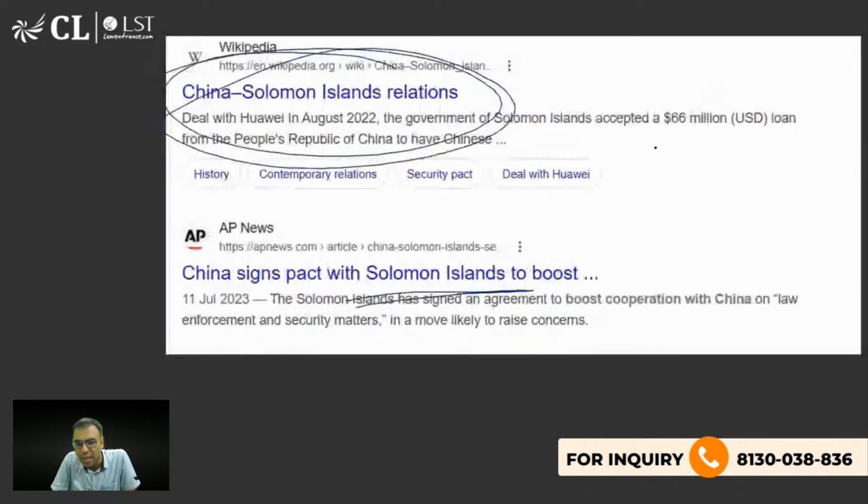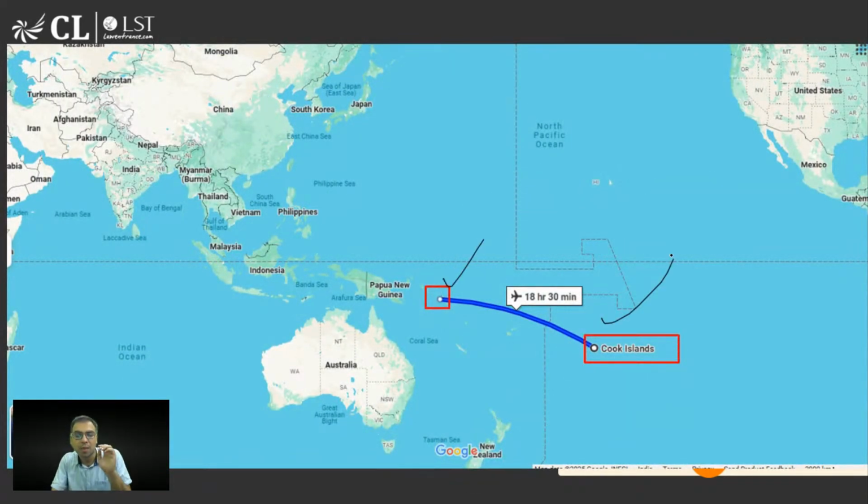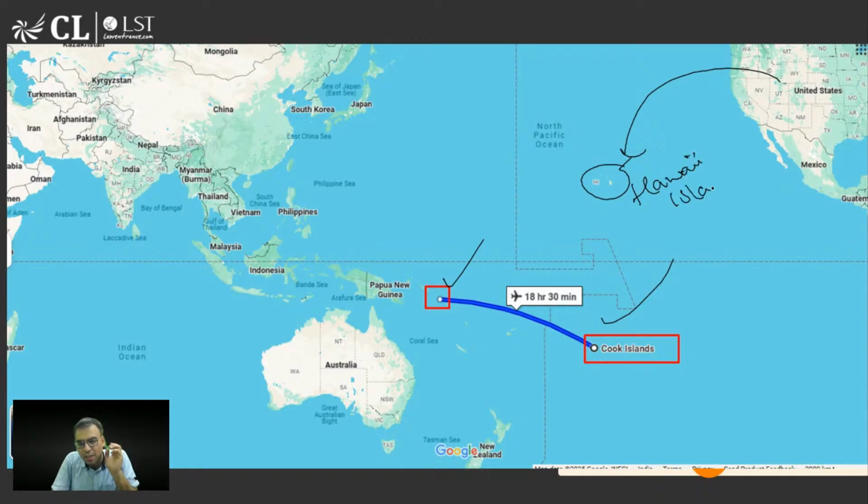So New Zealand is not very happy because it is very near, and there were reports perhaps that they will allow Chinese military navy to stay there. Even USA is not happy because there is Hawaii Island of USA. Okay, so if Chinese military will be in this region, it is not good for USA also.